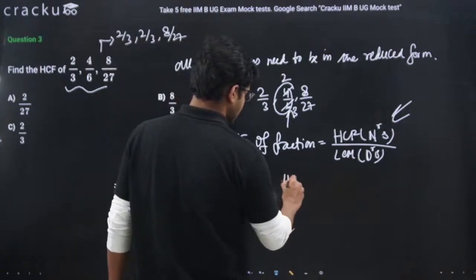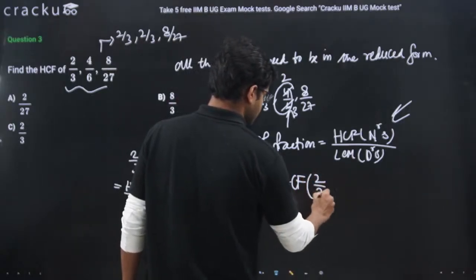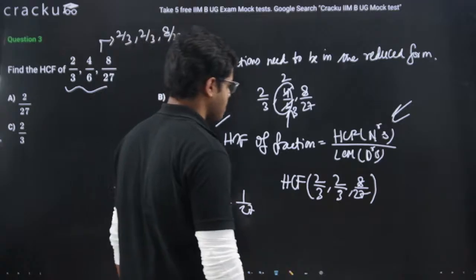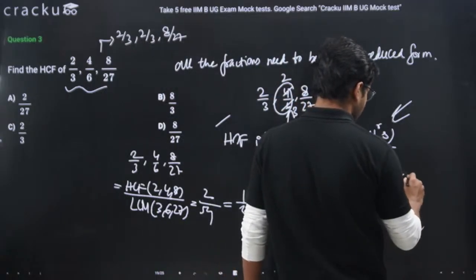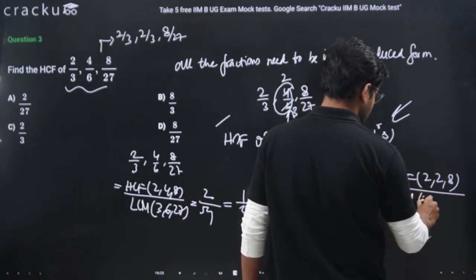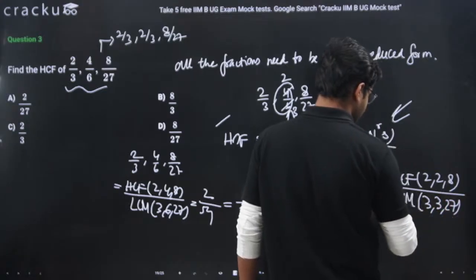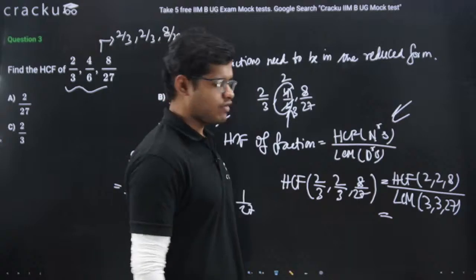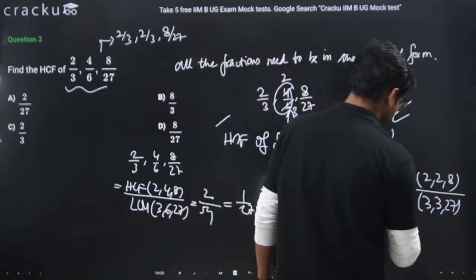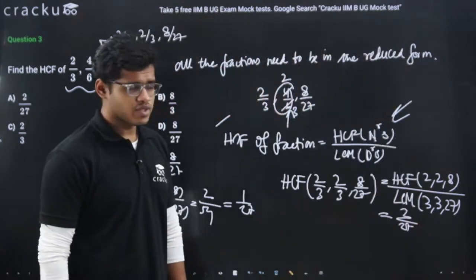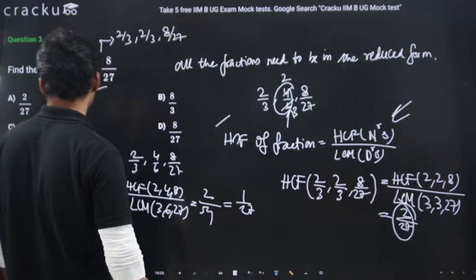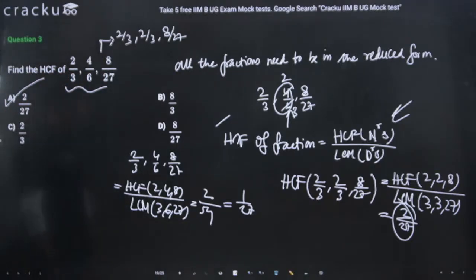So basically HCF of 2 by 3, 2 by 3 and 8 by 27 is what? It will be HCF of 2, 2, 8 over LCM of 3, 3, 27. What is the HCF of 2, 2, 8? The highest common factor is 2. What is the least common multiple of 3, 3, 27? It is 27. So basically our answer is 2 by 27. So the correct answer is option A, 2 by 27.